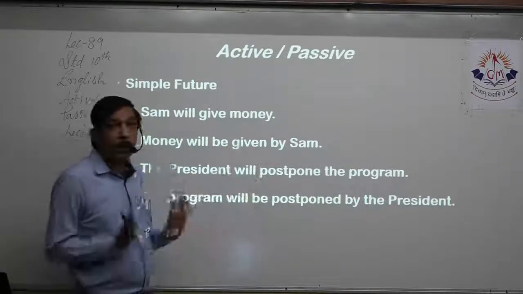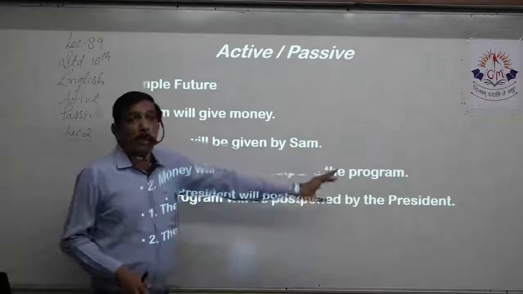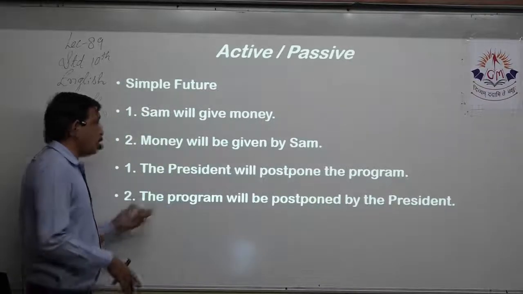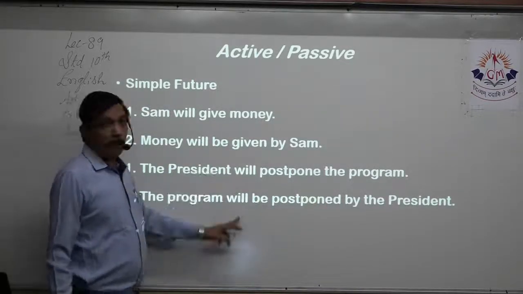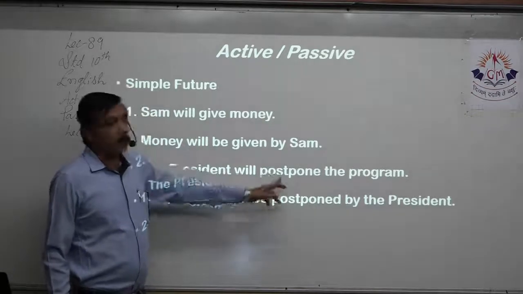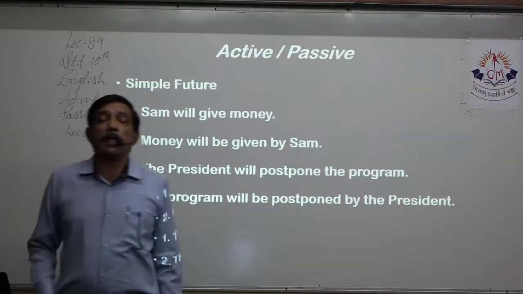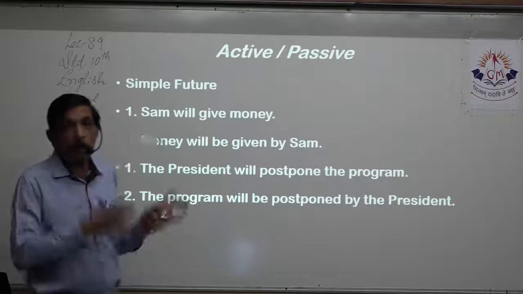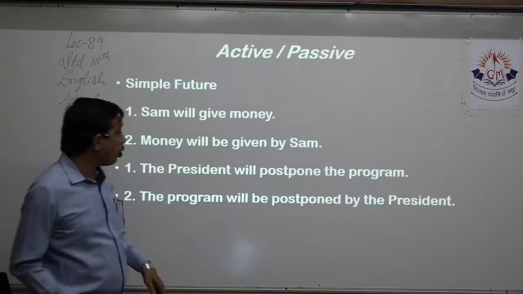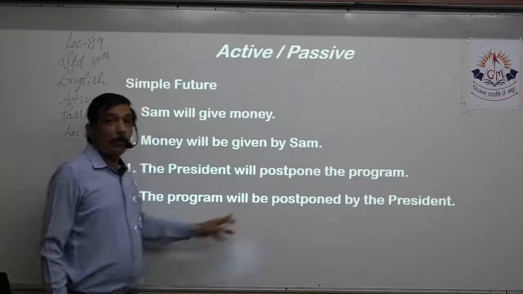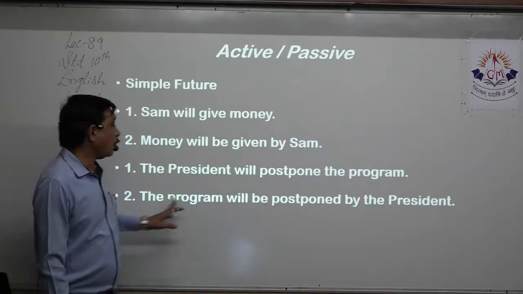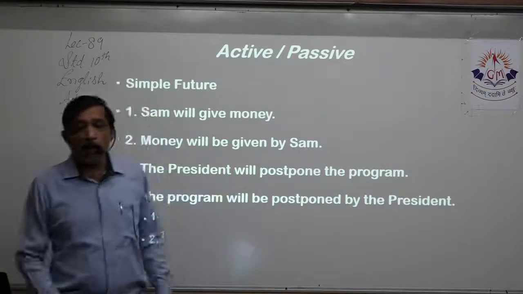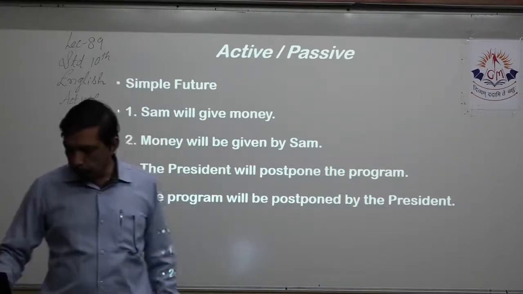So this is simple future. The program is the object. I bring the object to the front, the program. Will I will keep as it is, and postpone I have to make past participle, that is postponed. Right? And I have to use the be form to complete the meaning of the sentence. The program will be postponed by whom? By the president.